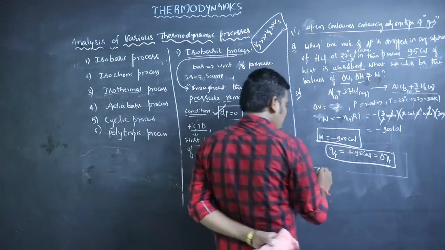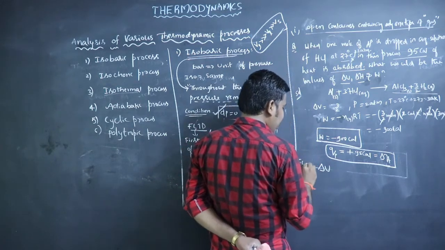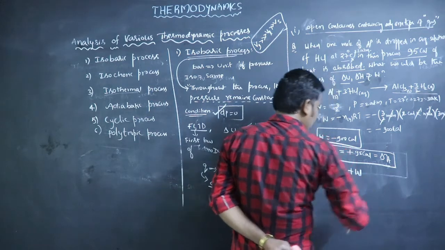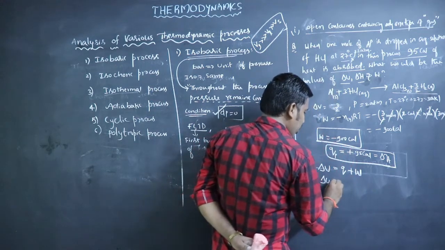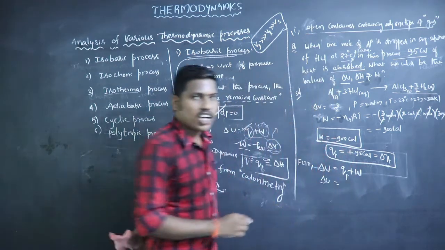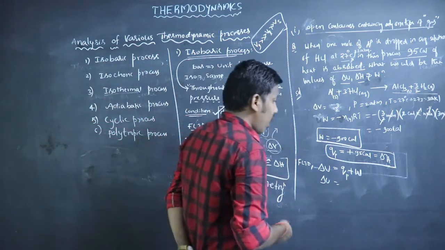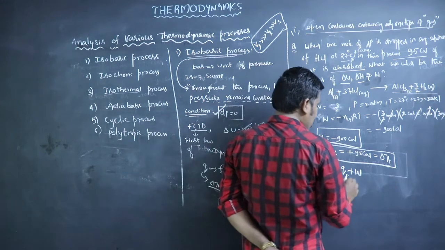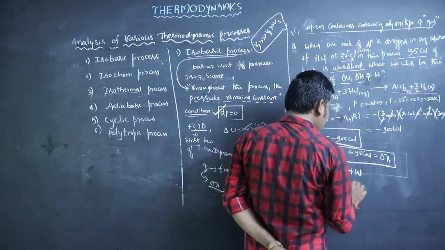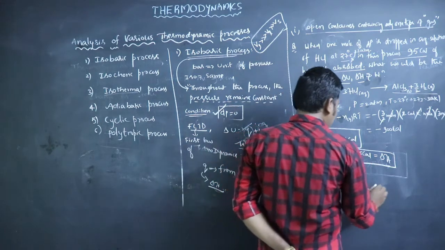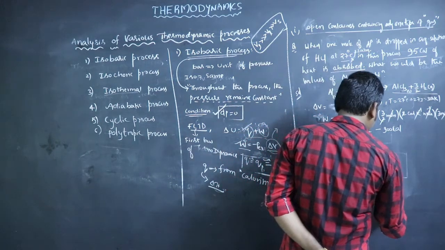So what is the formula for delta U? From the first law of thermodynamics, delta U equals Q plus W. Here Q means heat absorbed at constant pressure, because the process is at constant pressure. So Q P value is plus 95 calories, and W value is minus 900 calories.